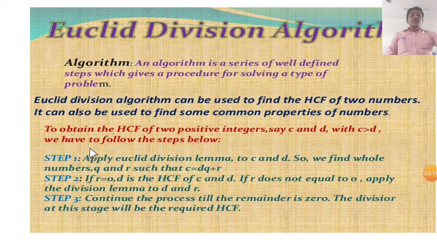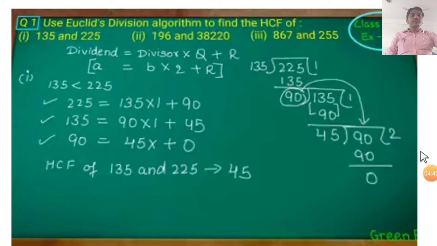Some steps are given on how to use Euclid's division algorithm, or Euclid's division lemma, to find the highest common factor of two numbers. Apply Euclid's division lemma to the given two numbers and find the highest common factor. I will take one example for better understanding.